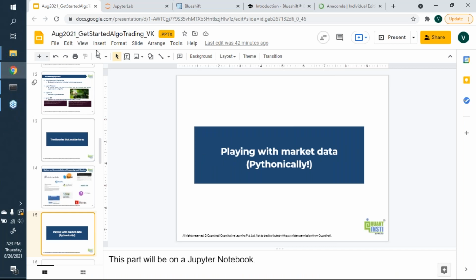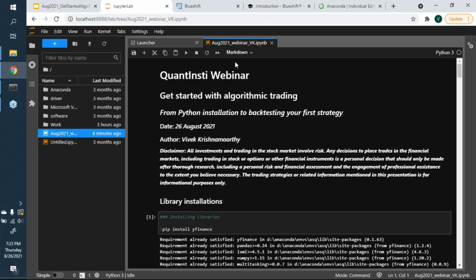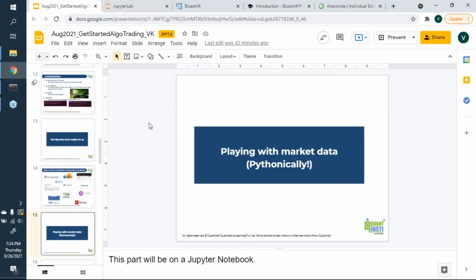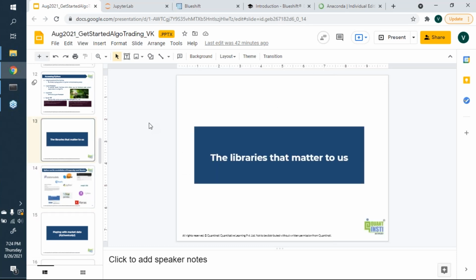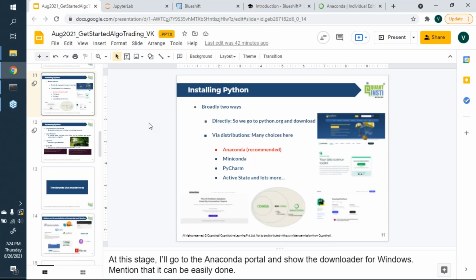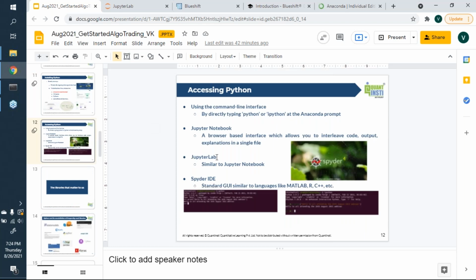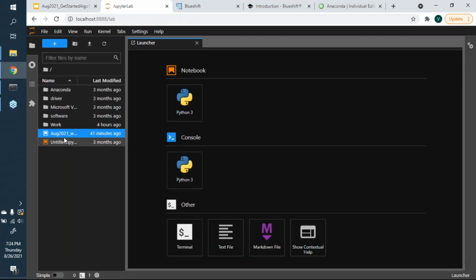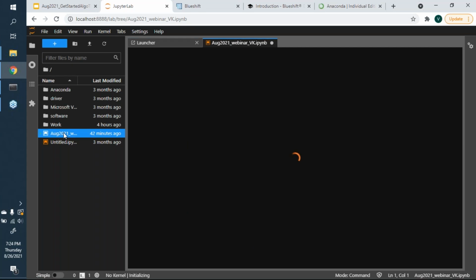And in order to do that, what I have done is I am going to open it in a Jupyter Notebook, right? As I mentioned just a little while earlier, there are 3 or 4 different ways to access it, and we are choosing to access it via what I call Jupyter Lab, right? So let's go to Jupyter Lab and let's specifically click on the file that I want to share with you guys.